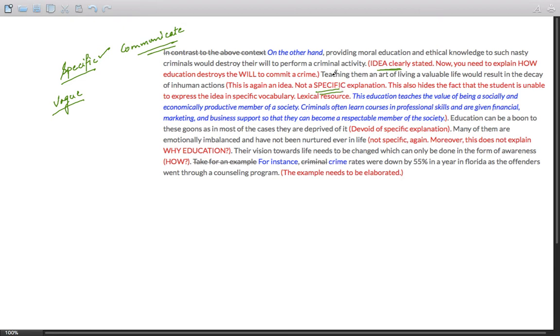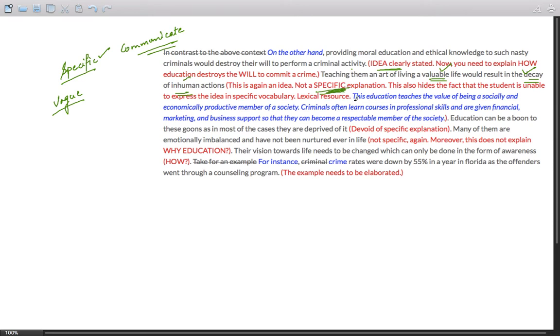For example, the student writes over here, teaching them an art of living a valuable life would result in the decay of inhuman actions. Now, this seems to have good lexical resource. Valuable life, decay of inhuman actions. That seems good, but that is not what IELTS is looking for. They're looking for explanation, very specific things, and the words to express those specific things.